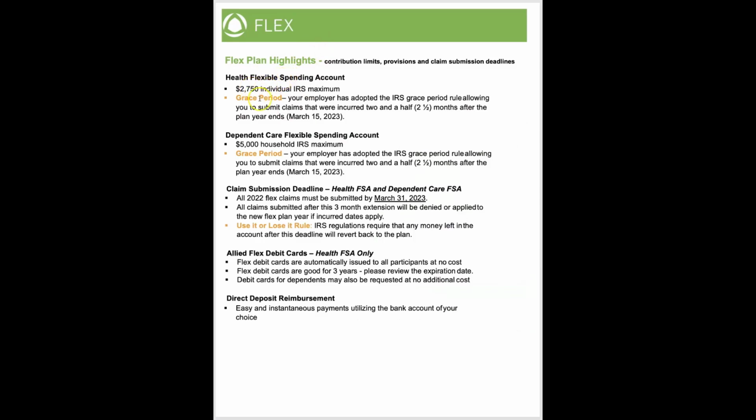The maximum for 2022 is $2,750 for your healthcare flexible spending account. There is a grace period that allows you to submit claims that were incurred up to 2.5 months after the plan year ends. I always like to gloss over that because you need to make sure you try to remember to get everything in before the end of 2022. You don't want to be cutting it close and end up losing those dollars.